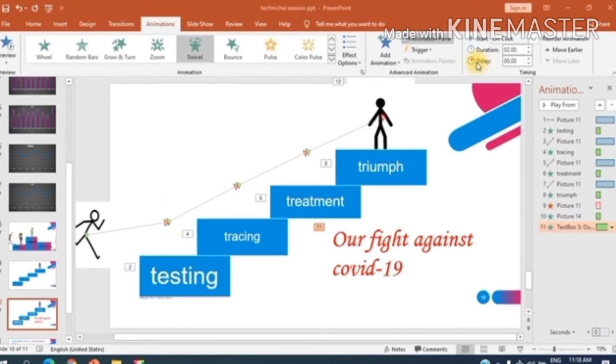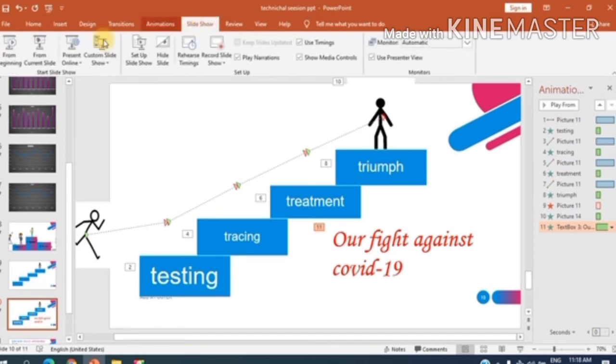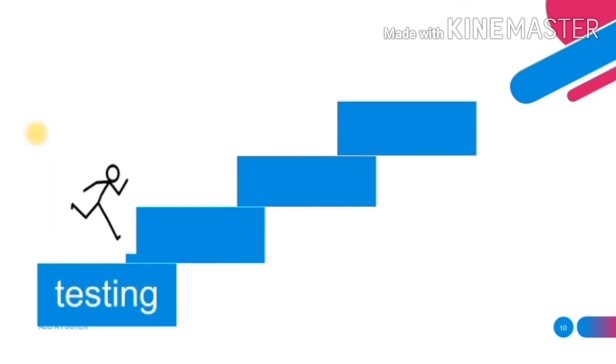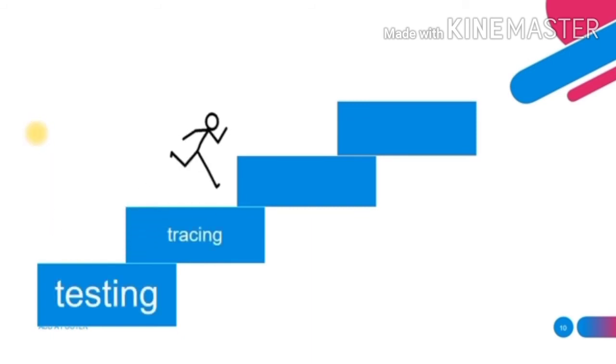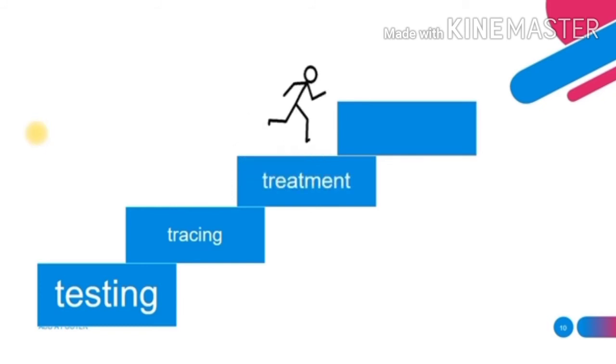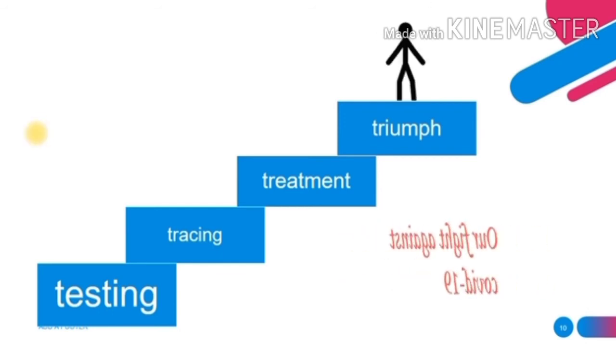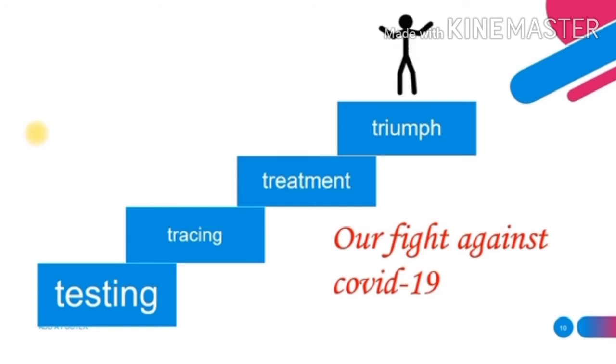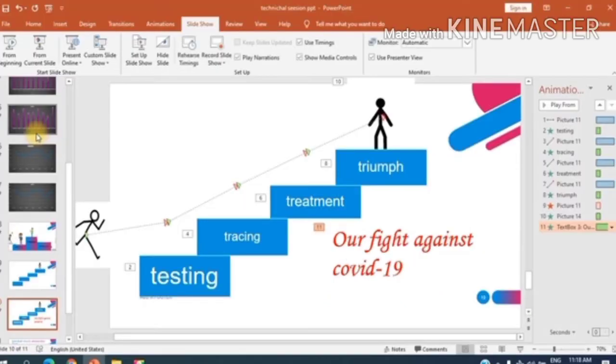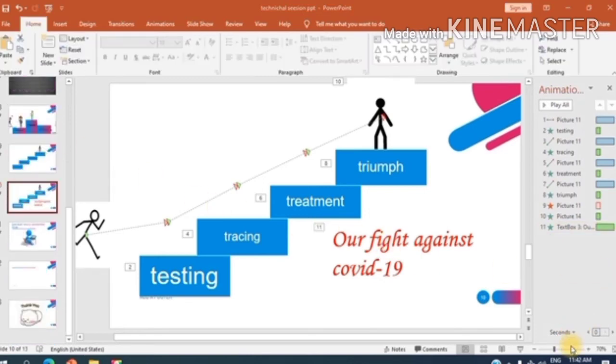See, this is how we can explain our fight against COVID-19 at present. The key points which we need is continuous testing and then tracing and treatment. These three factors can only lead to triumph over COVID-19. Interestingly, we have been able to show this in the form of animation. By repeating the same steps, we can create multiple animations also.